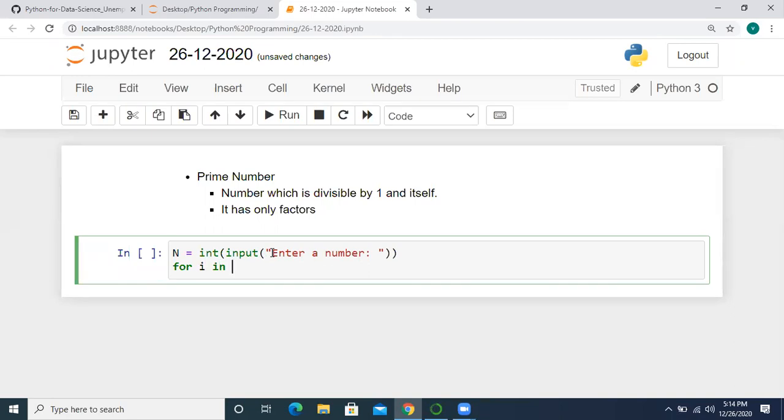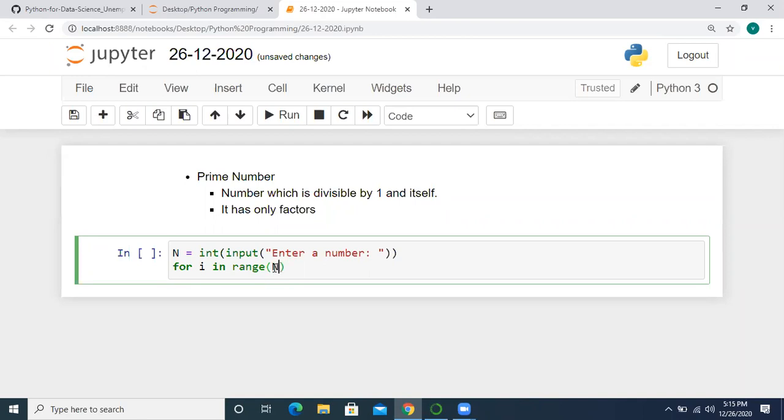For i in range, I'm starting from 1, or else you can also start from 0, no problem. Range is also one of the inbuilt functions which takes two arguments, start value and end value. If we don't mention the start value, it will consider it as 0.